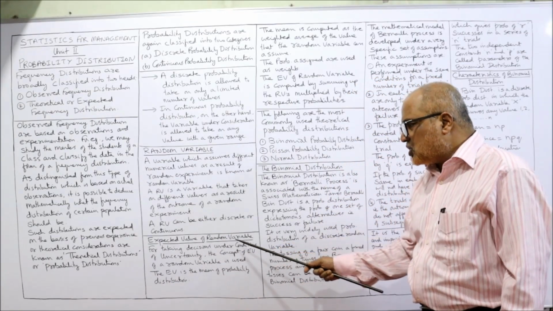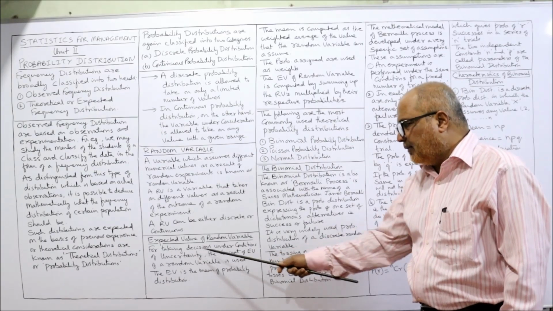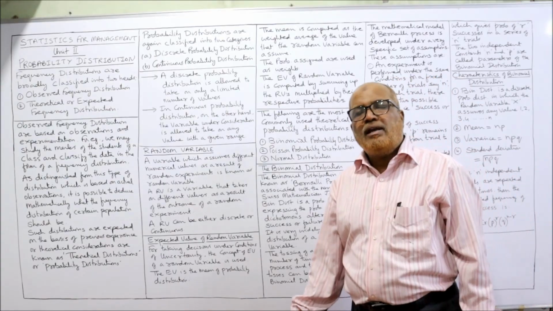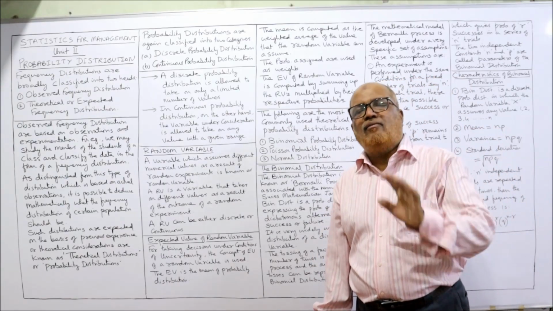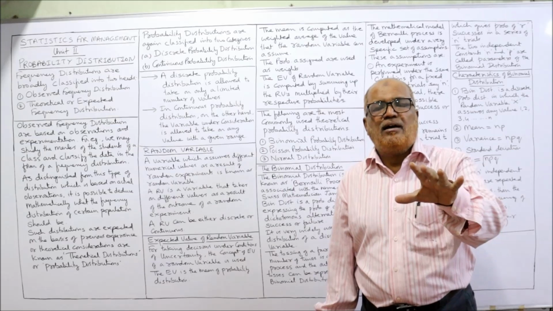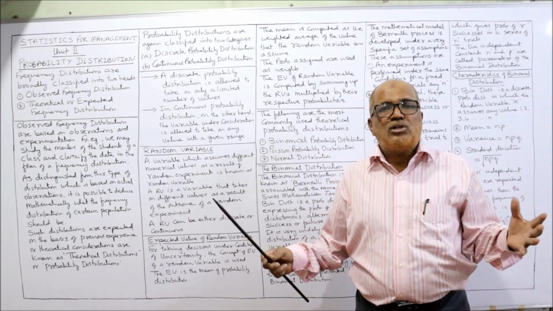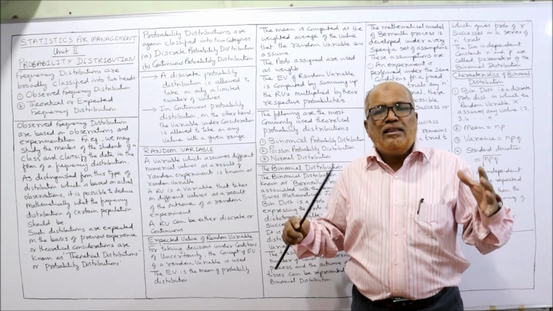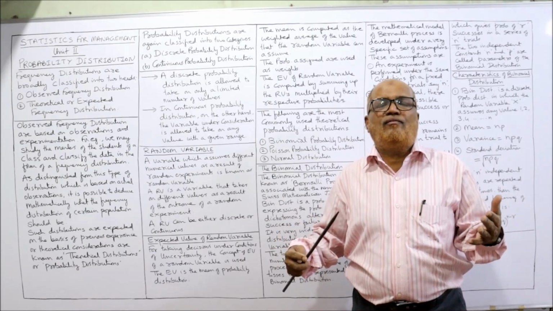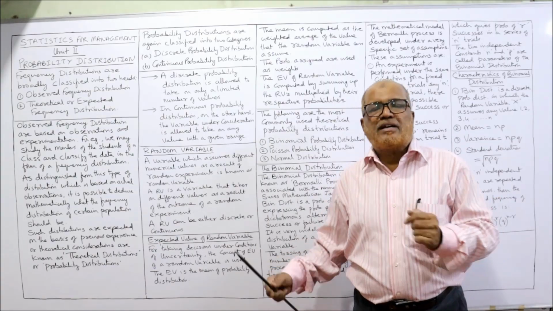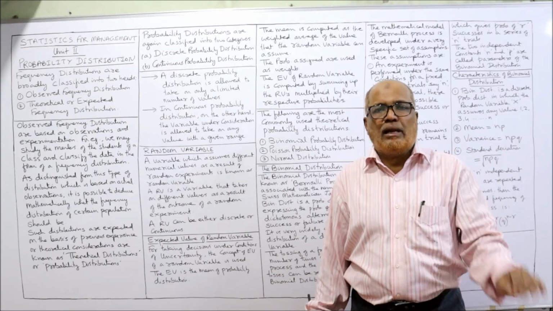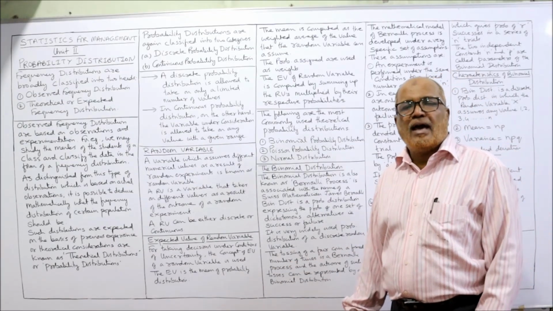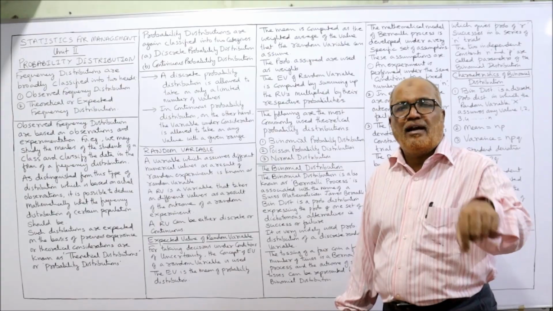So for taking decisions under conditions of uncertainty, the concept of expected value of random variable is used. Normally this expected value will be used whenever we take decisions under conditions of uncertainty. We are not certain in that uncertain situation how to find out the value. So this expected value of random variable is very much helpful. The expected value is the mean of the probability distribution, actually arithmetic mean, weighted mean.